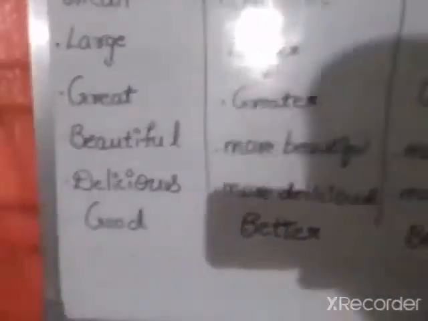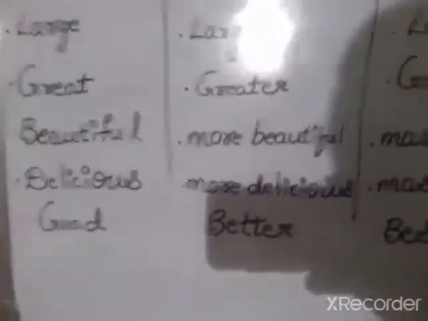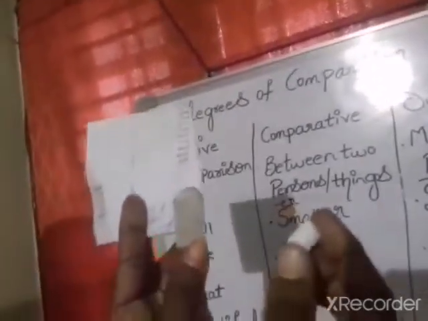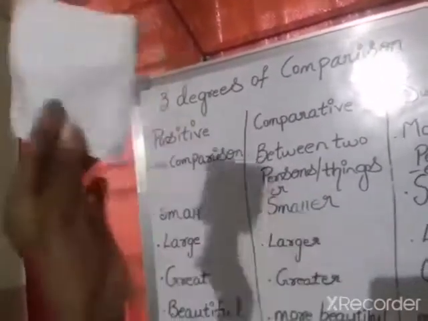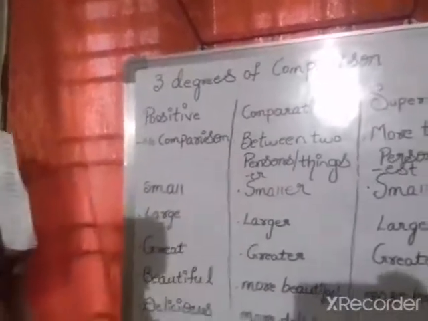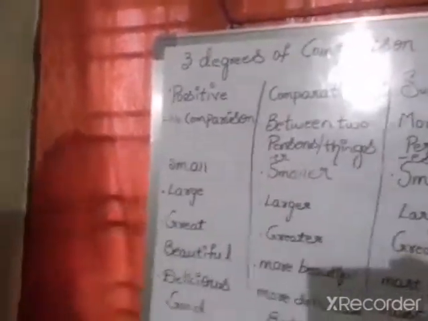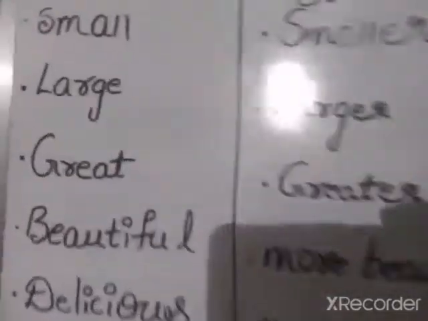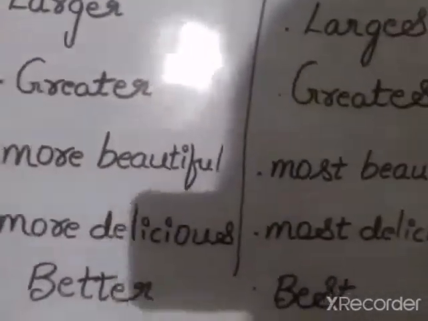See here, I'll tell you one more thing. Here we are making comparison between three things, that is paper, eraser and chalk piece. So out of three, which one is light, ma? Which one is light in weight? Yes, paper is lightest of all. Paper is lightest of all three objects. See some more examples. Beautiful, more beautiful, most beautiful.